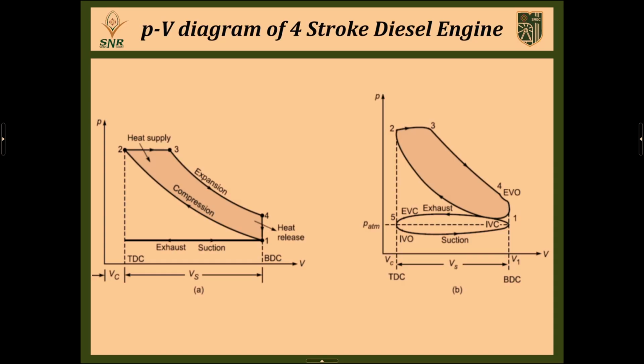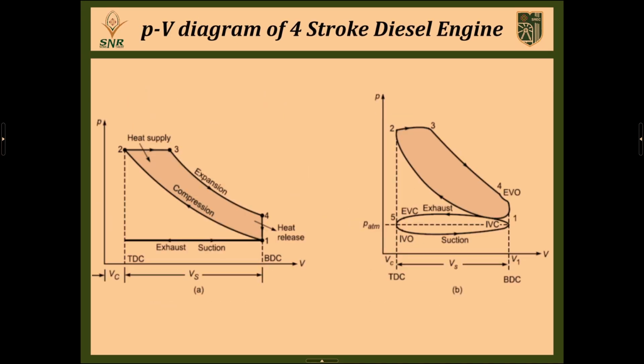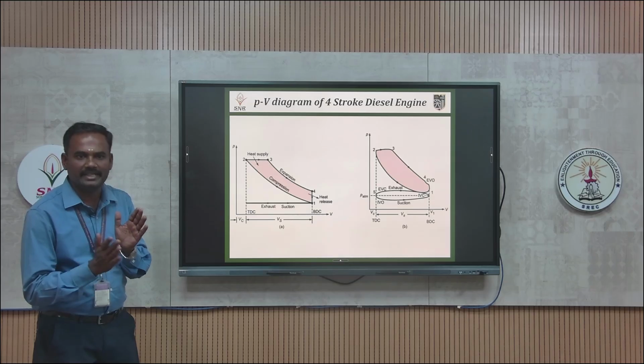During the first stroke, the suction stroke, the volume will increase from Vc to V1 and the pressure is maintained almost constant. Then the second stroke is the compression stroke. During the compression stroke, the piston will move from BDC to TDC, so the volume of the cylinder will slowly decrease.